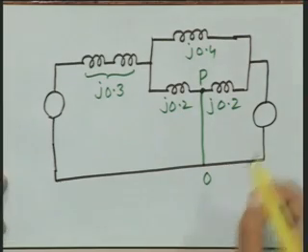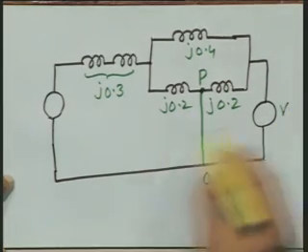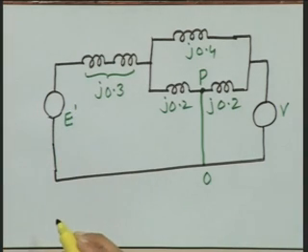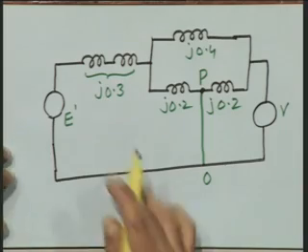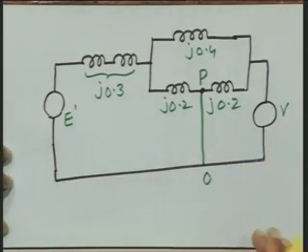And this voltage magnitude is V, this is E prime. Now we will try to simplify this network so that we can find out the power angle characteristic during the fault period.